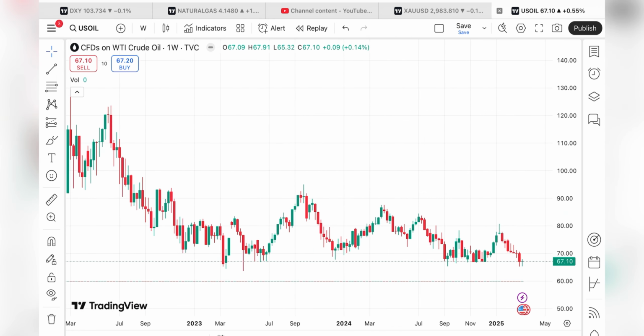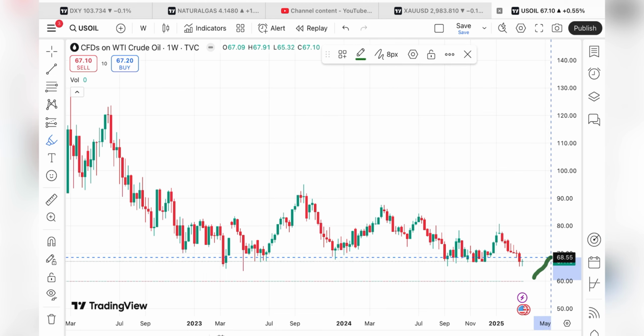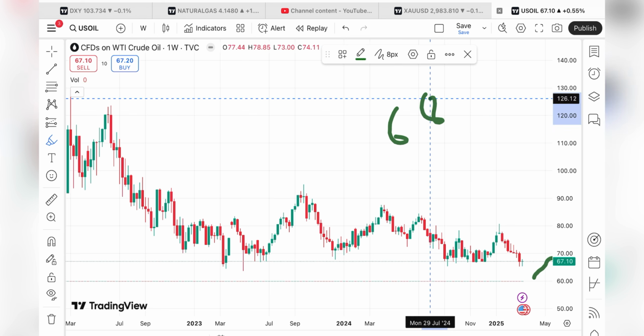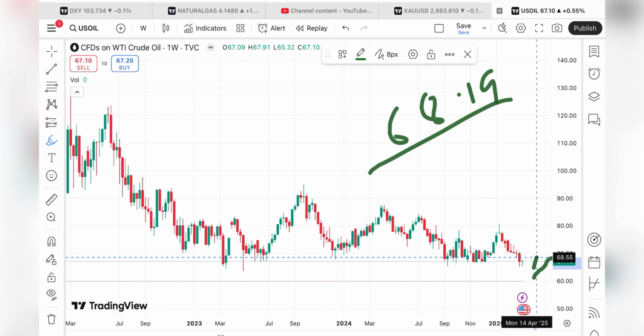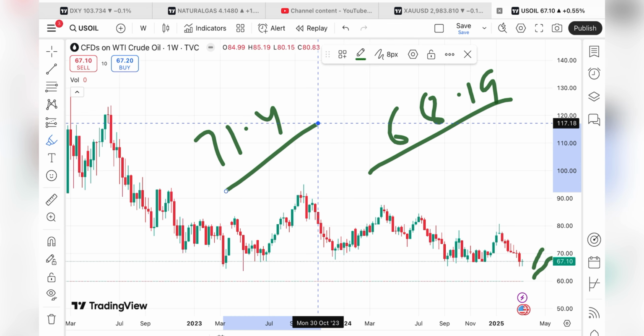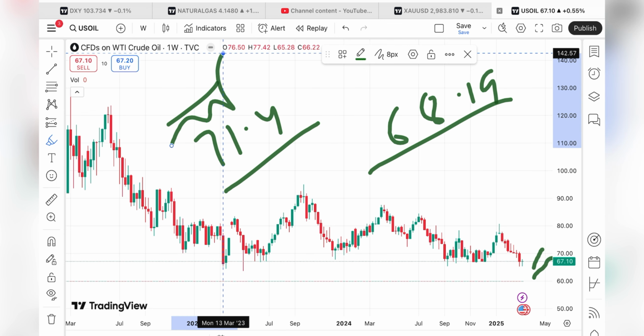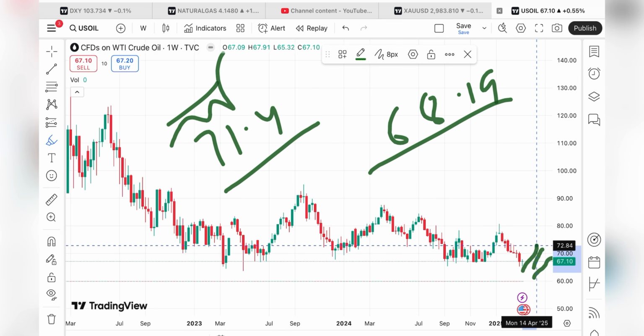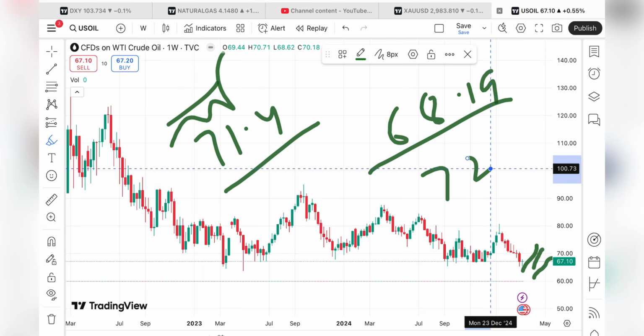Now coming back to the crude price, if the price sustains this level, chances are very high it can move towards its next resistance at a level of 68.19, and if the price sustains above this level, the probability will be high that it will move above it, because this level is already weak. So the price will go further upside and from there touch a level of around $72.8.